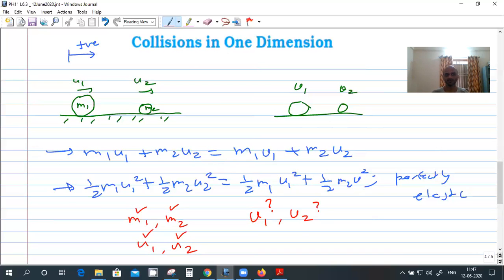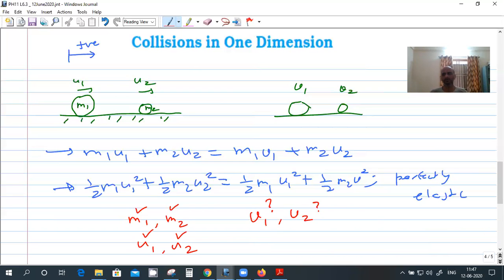You have seen billiard balls, or even a carom board. There the motion is 1D or 2D? 2D. So how do we create 2D collision, when here it is 1D collision?